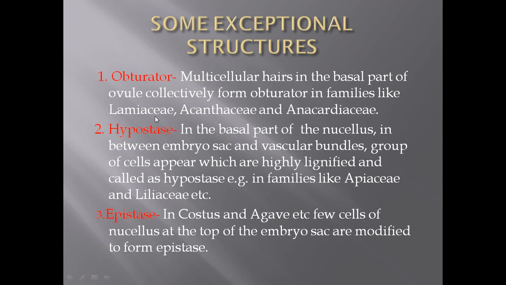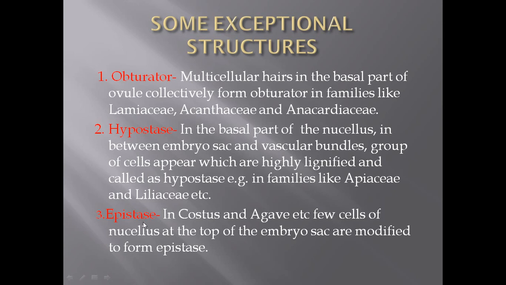Second type of structure is the hypostase. So what is this hypostase? In some types of ovules, in the basal part of the nucellus, in between the embryo sac and the vascular bundles, a group of cells appear which get highly lignified and thick walled. This structure is called the hypostase, and it is reported from families like Apiaceae and Liliaceae.